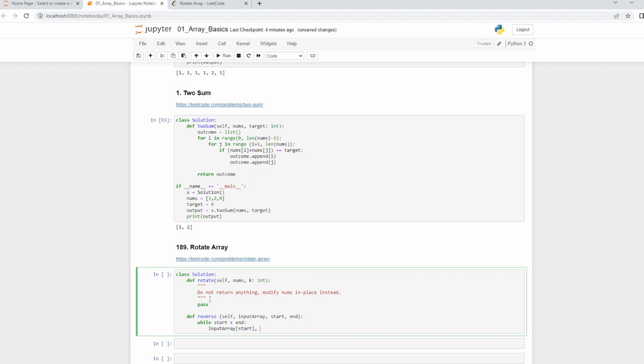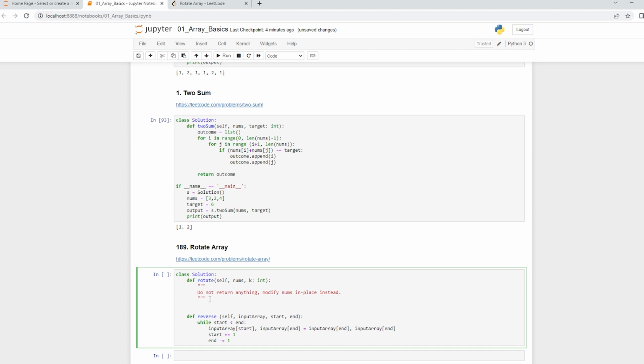So the input array at start swaps with the input array at end, and I am going to increment the start. We have seen this today, and it has been done. Our reverse is ready.